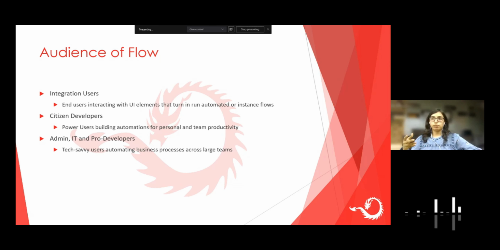Then of course for admins, IT, or pro developers: if I have a development team and they are thinking about writing code to implement a business process or develop flows, I would suggest at least considering developing flows using Power Automate. That would save you time and get the product out the door, rather than writing 1,000 lines of code to implement the same thing that could be possible with just a few actions in your workflow in Power Automate.